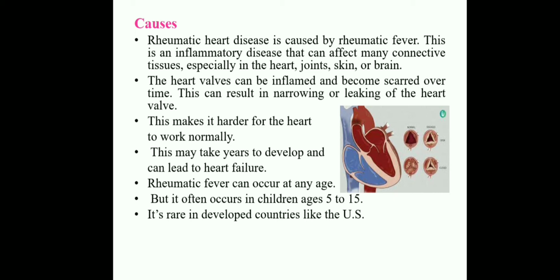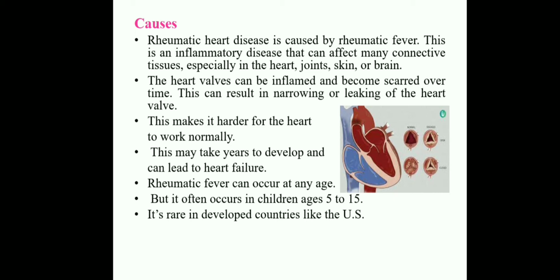Rheumatic fever can occur at any age, but it often occurs in children between 5 to 15 years of age. It is rare to develop in countries like the United States, because there the group A beta hemolytic streptococcal infections are not as prevalent, but in our country streptococcal infections are more common.